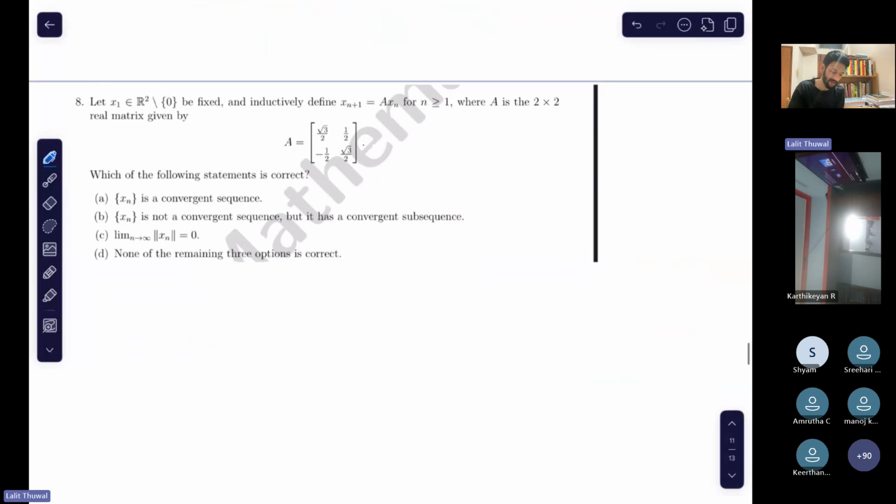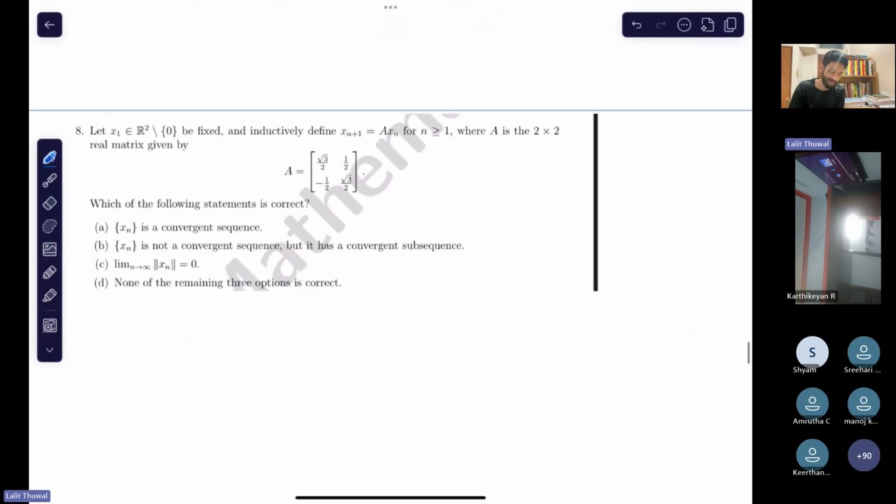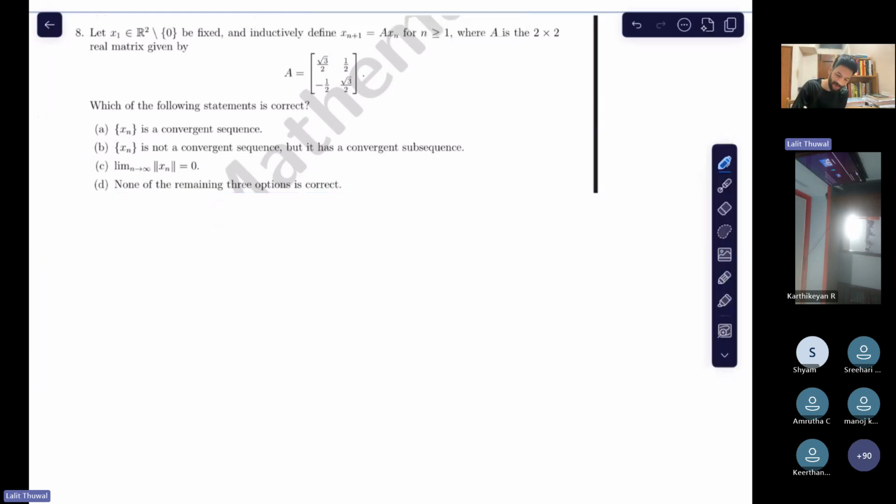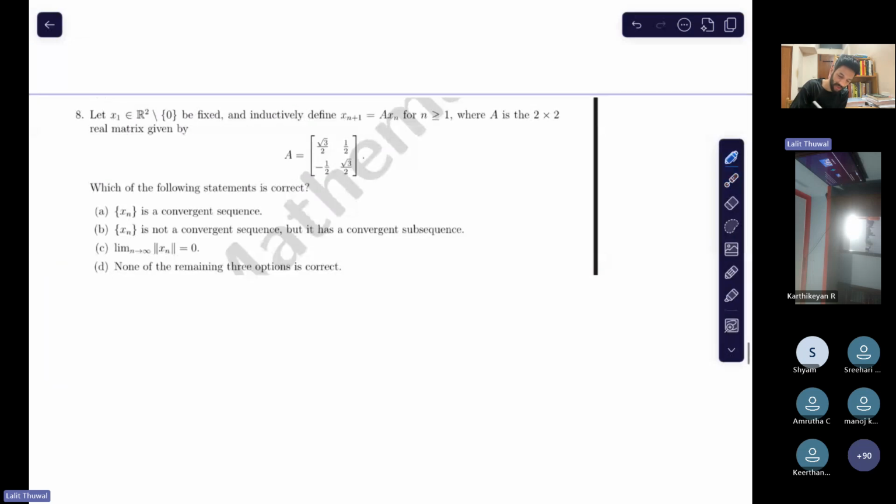Okay, so let's move to another question. Just leave behind uniform continuity and come to this question. This is an objective question from 2023. There is only one correct option. So you have a equal to this: minus 1 by 2 and root 3 by 2.